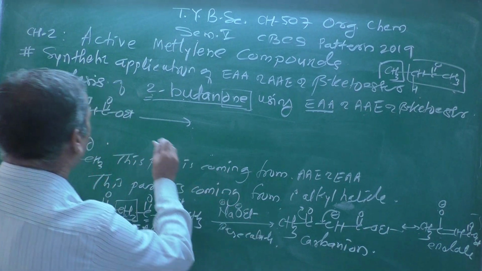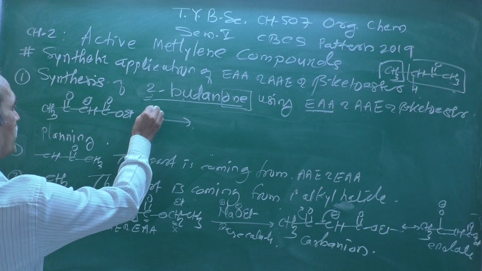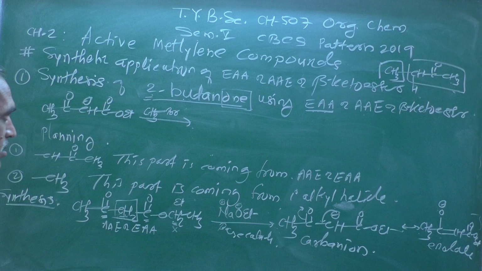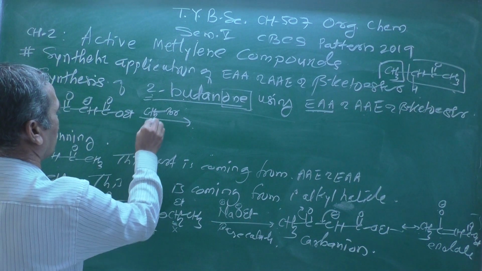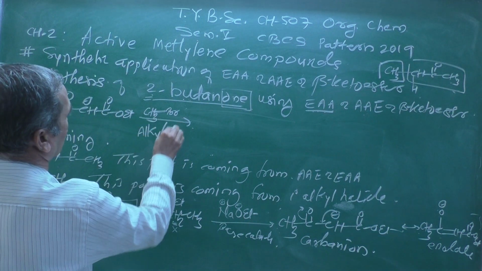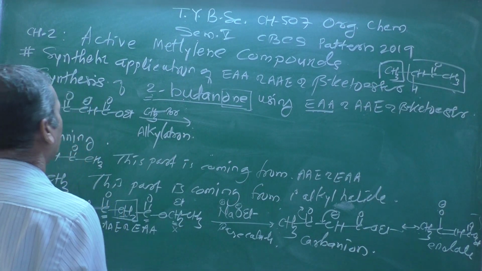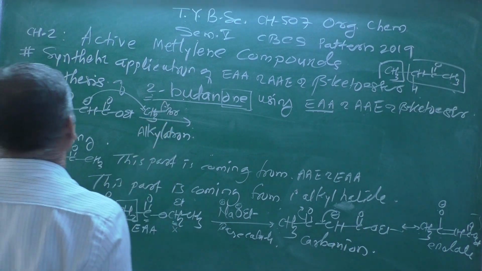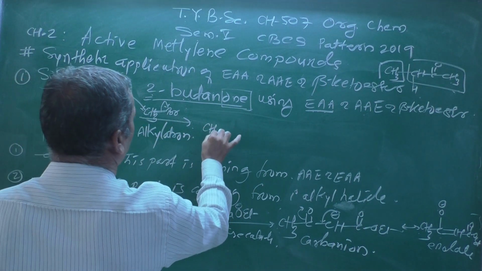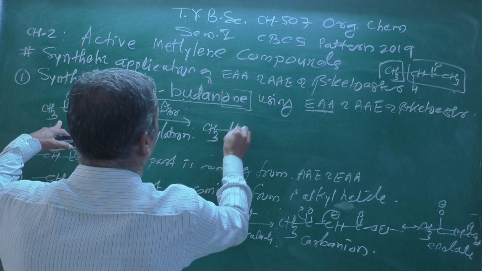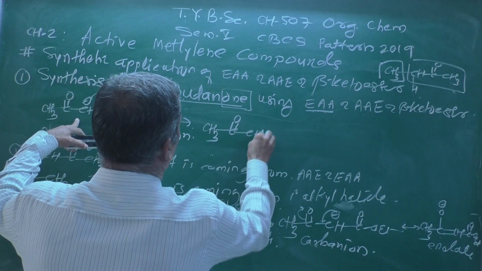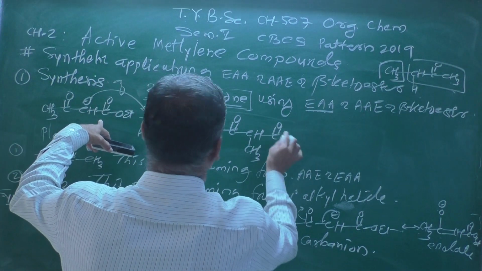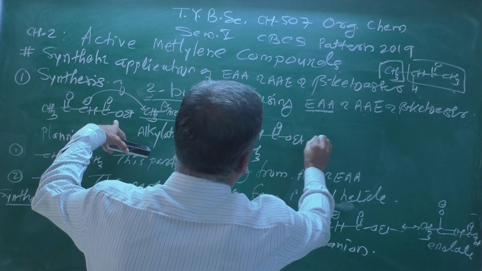It will be treated with CH3Br, methyl bromide, and this process is known as alkylation, where this negative charge attacks the CH3, Br is departing, and we are getting here CH3, then C double bond O, then CH, CH3, then C double bond O, then OEt.